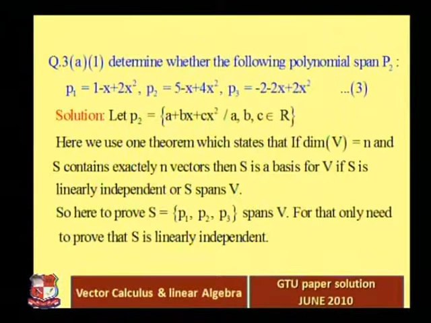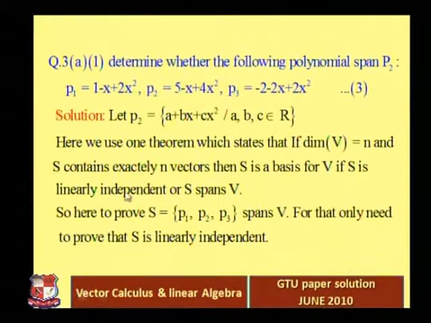Question 3a, first part: determine whether the following polynomials span P2. Okay. Now, instead of checking that the given 3 polynomials span P2, we check whether the given 3 polynomials are linearly independent or dependent. Why are we doing that? Because here is the reason. See, these two are actually equivalent, simultaneously.